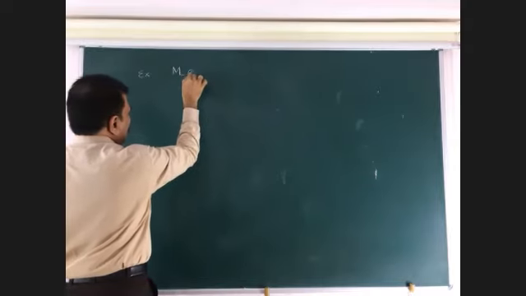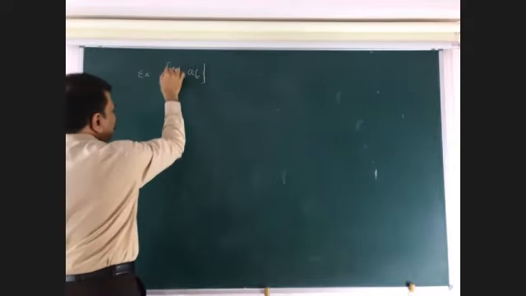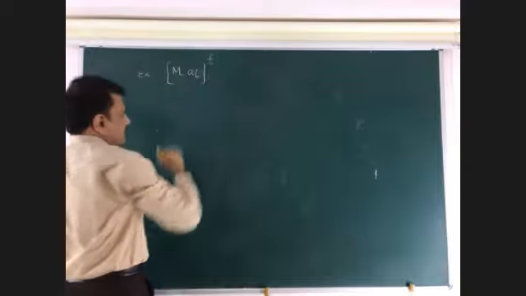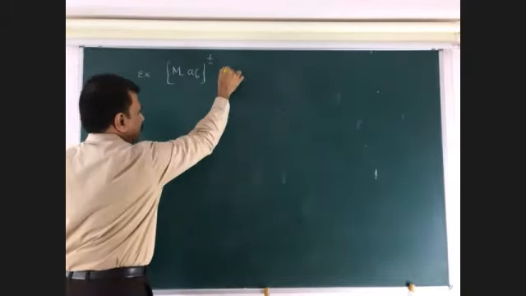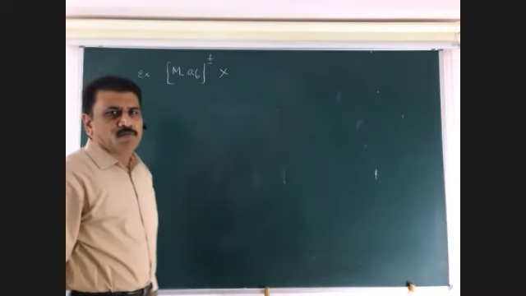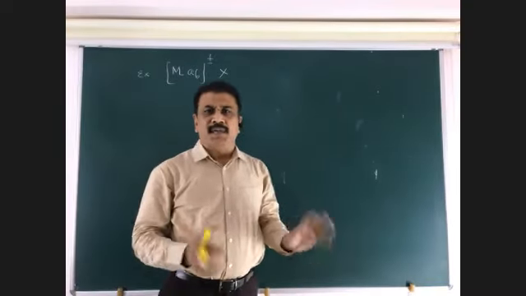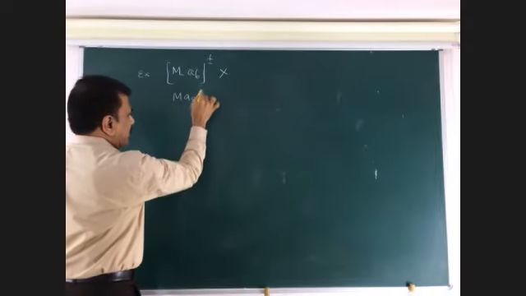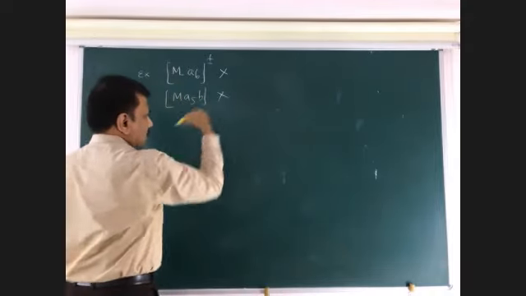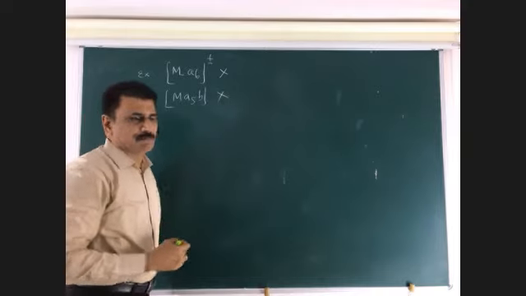MA6, plus or minus. That means either cation or anion. This complex does not show geometrical isomerism. Why? Because all are the same ligands. And this complex MA5B doesn't show geometrical isomerism.